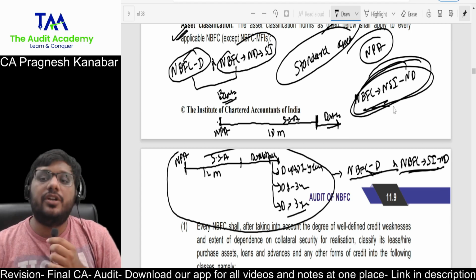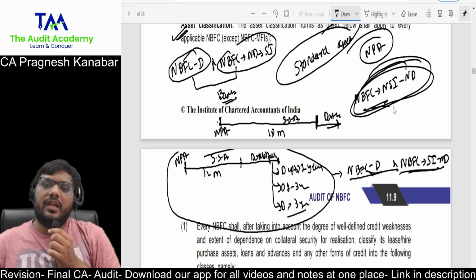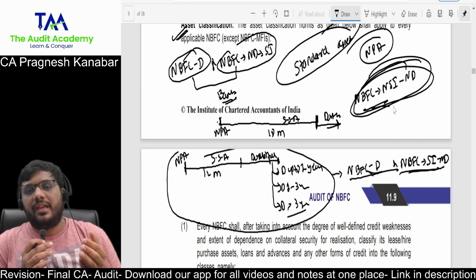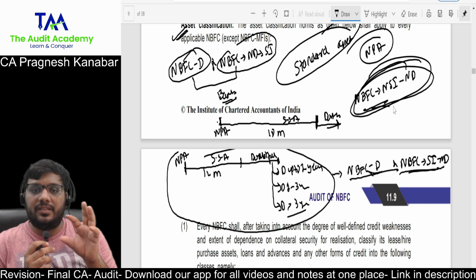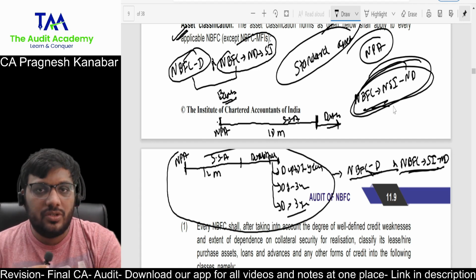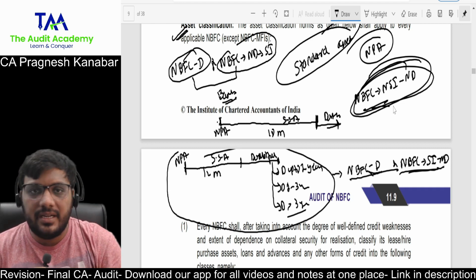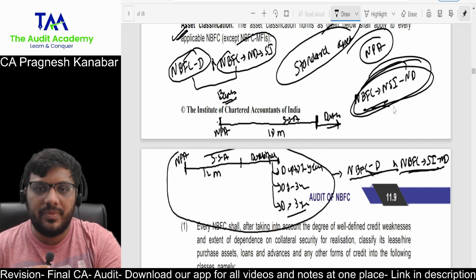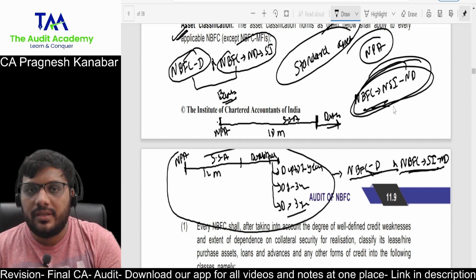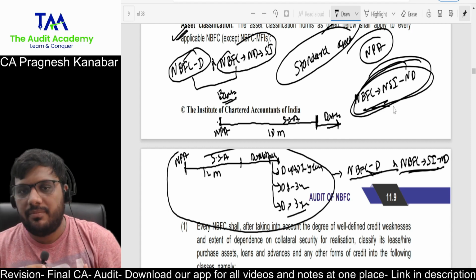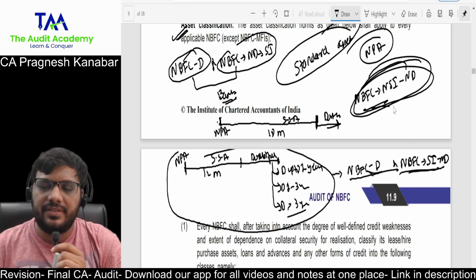This point is for NBFC-NSI-ND. So I request you, please remember everything for NBFC-NSI-ND. Otherwise, for NBFC-D or NBFC-SI-ND, things remain similar to banks. We are talking about asset classification. So when an asset is classified as NPA is different for NBFC-NSI-ND only: 6 months or more for general installments, and lease rental and hire purchase 12 months or more. However, substandard asset, it is 18 months of NPA that remains as substandard asset. This is all for NBFC-NSI-ND.